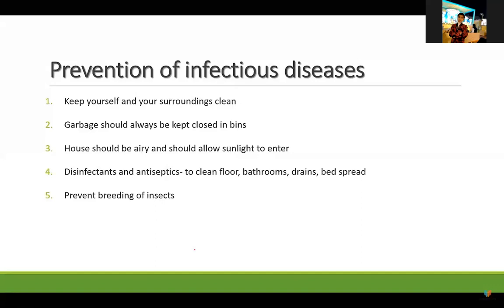How can the insects breed? If your drains are not clean, or if there is a lot of dirt outside your house near the drains, or whatever the dust is coming out, whatever the garbage is coming out is not kept properly. So we have to keep in mind, these things should not happen. Infected person and his belongings must be kept away from others.